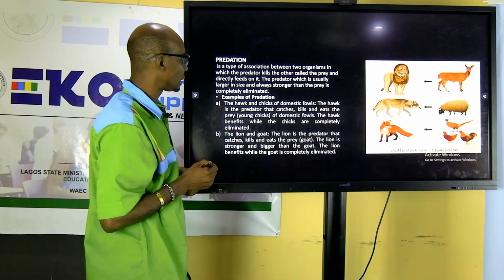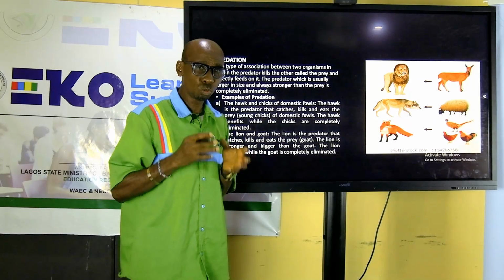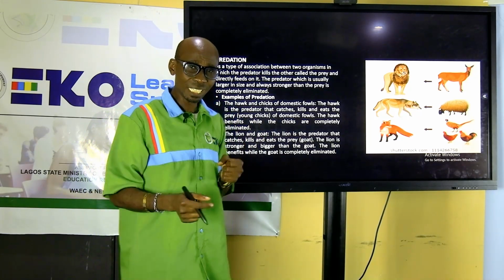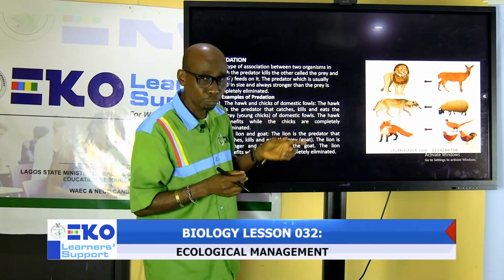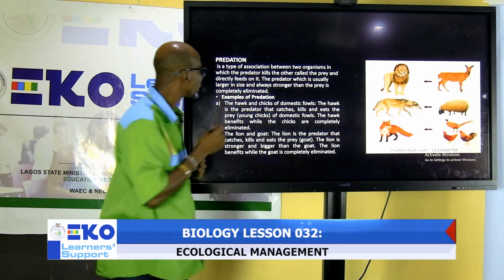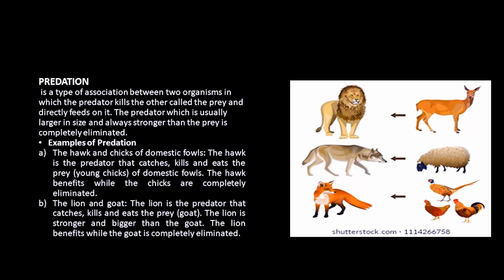The next association is predation. Predation. If you look at the example I have here, I have a lion and an antelope. From that, predation is an association between two organisms in which one, the stronger one, called the predator, kills the lesser one, which is the prey, for food or for other activity. So a predation is a type of association between two organisms in which the predator kills the other, which is called the prey, directly and feeds on it. The same way a lion will feed on an antelope directly.